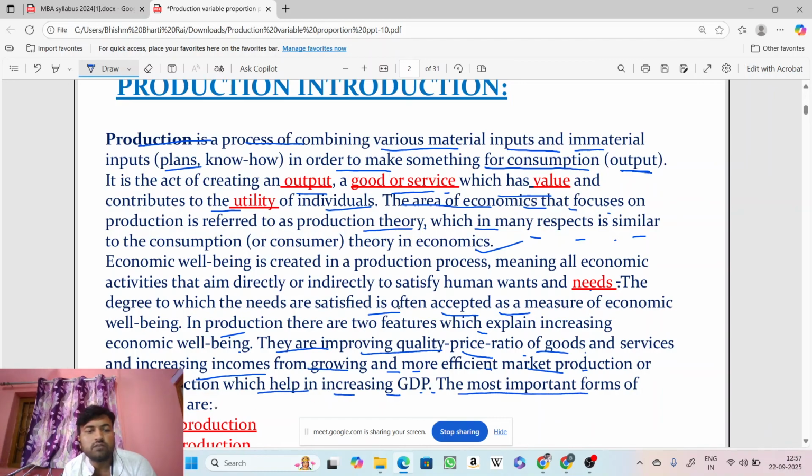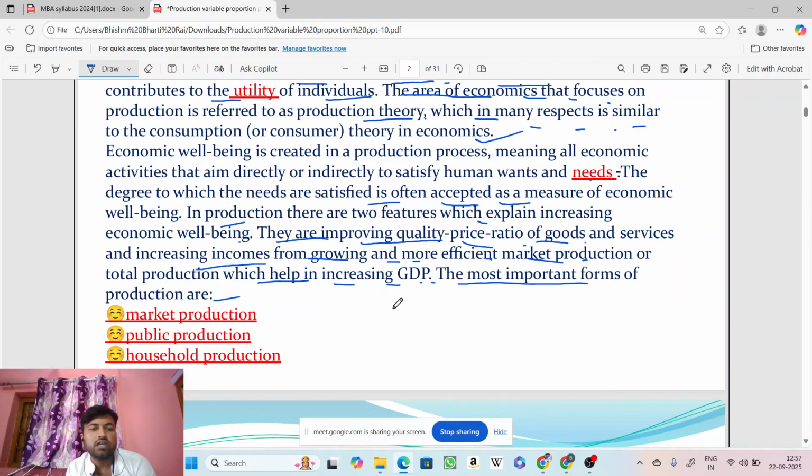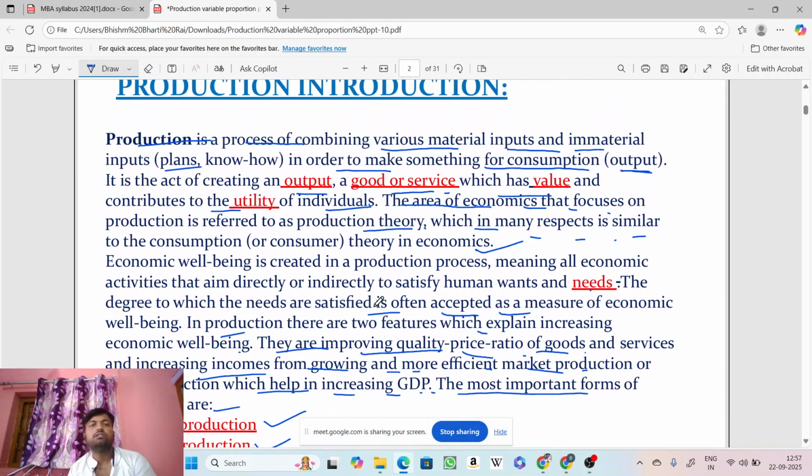The most important forms of production are market production, public production, and household production. So this is the basic theory that you have got. Now I will be explaining the concept behind production.